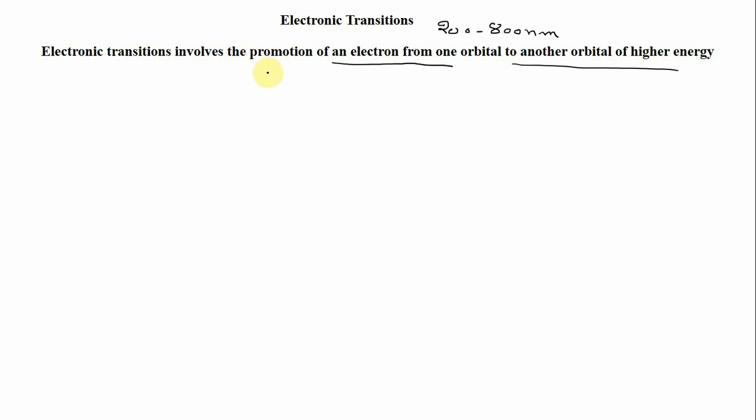So in UV visible spectroscopy, these electronic transitions take place by absorbance of radiations in this UV visible region, and the electron jumps from the lower energy level to the higher energy level or orbital.